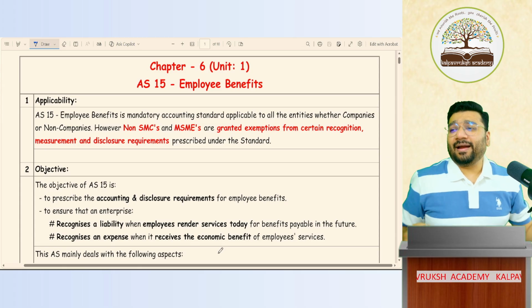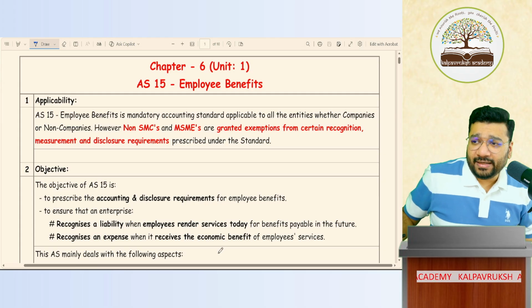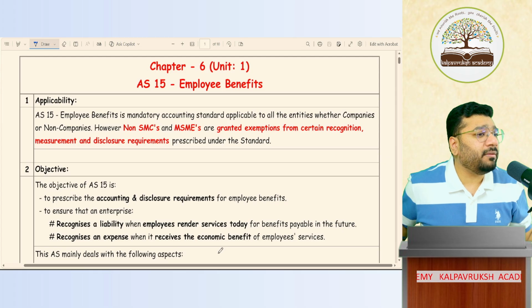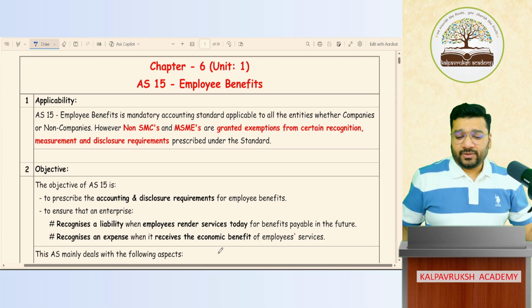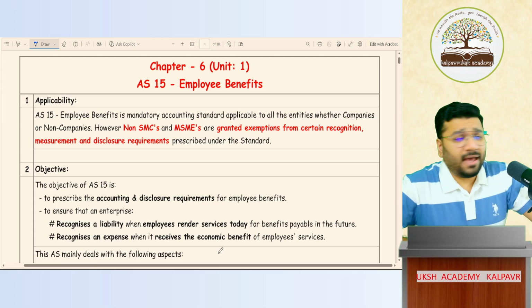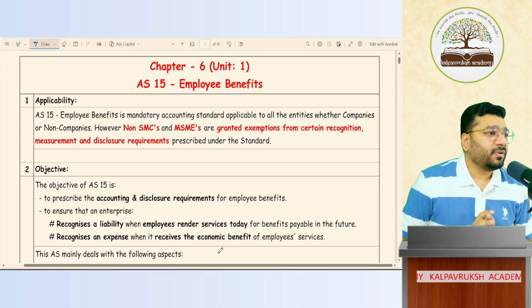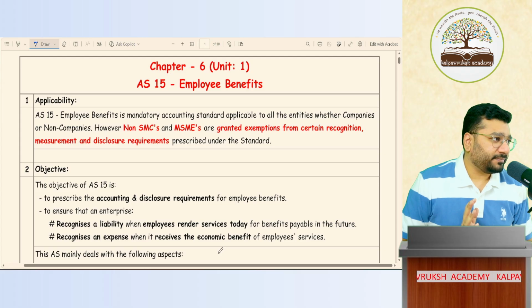So, guys, we are back again with a brand new topic, which is Accounting Standard 15, which is talking about employee benefit. So, guys, mark this chapter very, very important. Some students have phobia from this chapter because as we progress, this chapter will get slightly technical, more mathematics oriented. So people find this a little bit challenging, right?